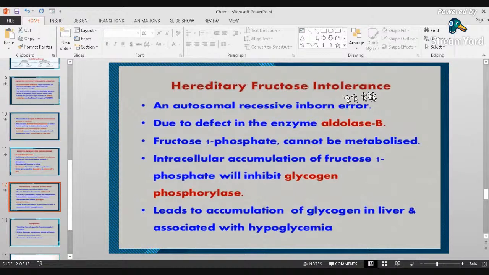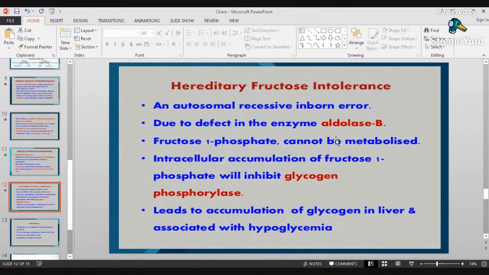Hereditary fructose intolerance. When you say hereditary, it is inborn. It is an autosomal recessive inborn error due to a defect in the enzyme aldolase B, so fructose 1-phosphate cannot be metabolized. Intracellular accumulation of fructose 1-phosphate will inhibit glycogen phosphorylase, leading to accumulation of glycogen in the liver and associated hypoglycemia.